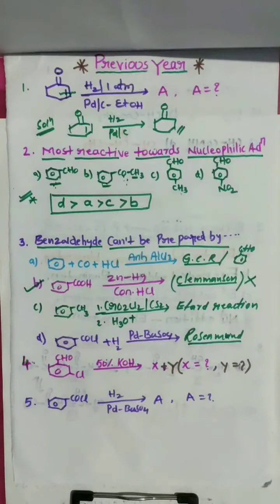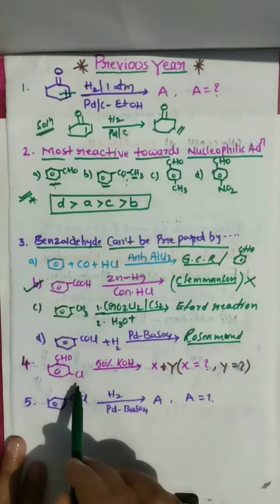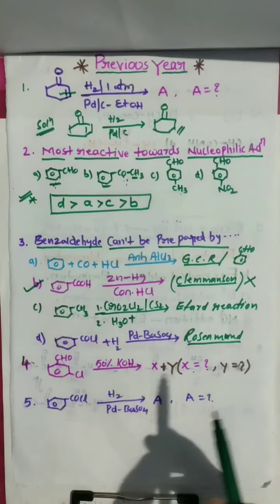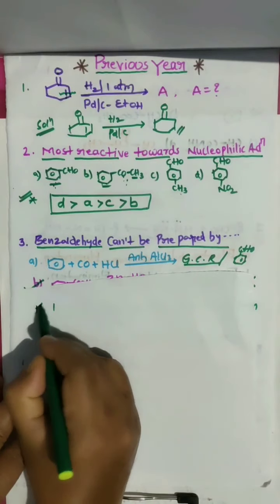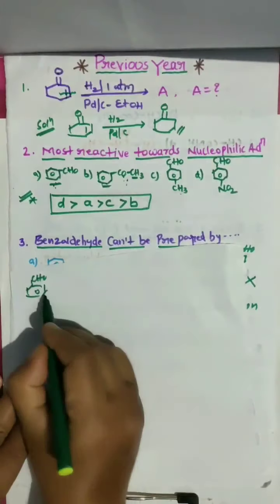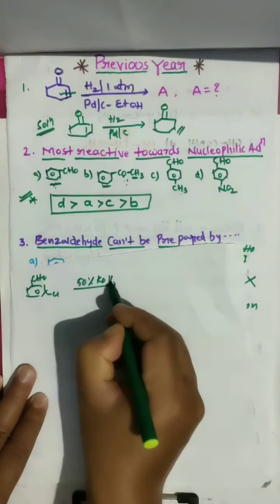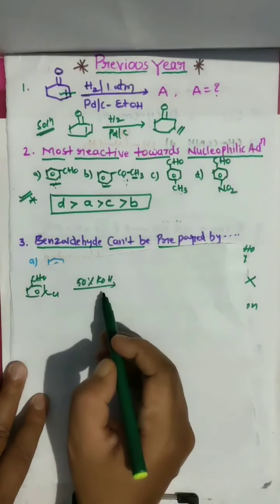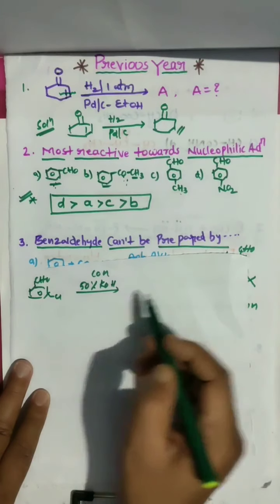Next, you go for question number 4. This is a benzaldehyde substituted with 50% KOH, giving X and Y. What are X and Y? This is a very important question. This is a substituted chlorobenzaldehyde, clear? In the presence of 50% KOH. Look here. When aldehydes, substituted aldehydes, are treated with concentrated KOH or NaOH, they give the respective products.